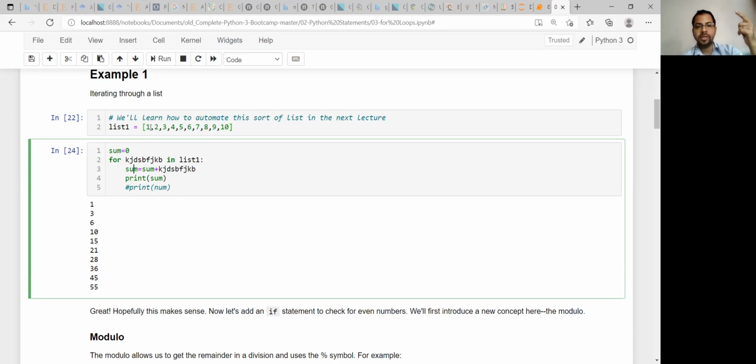First time it was in the 0th position, now it is in the first position, that is 2. So it will take the second item from this list, that is 2, and add it to the previous value, that is 1. So 1 plus 2, 3 will be stored in sum again, and this sum is printed over here.